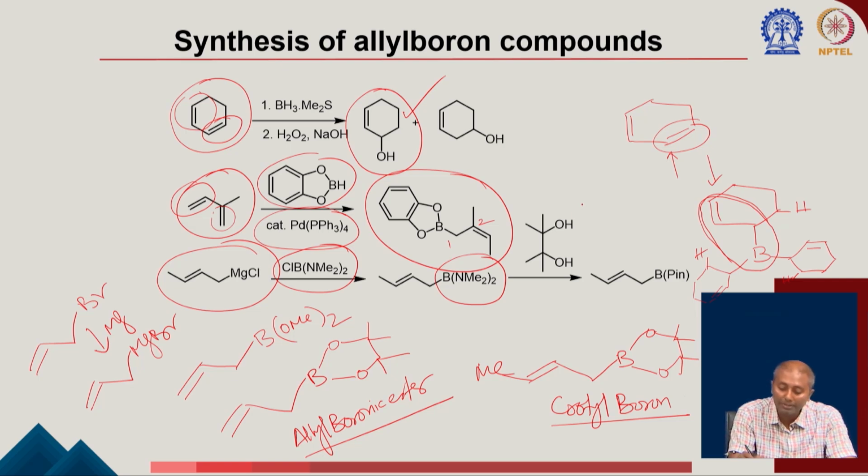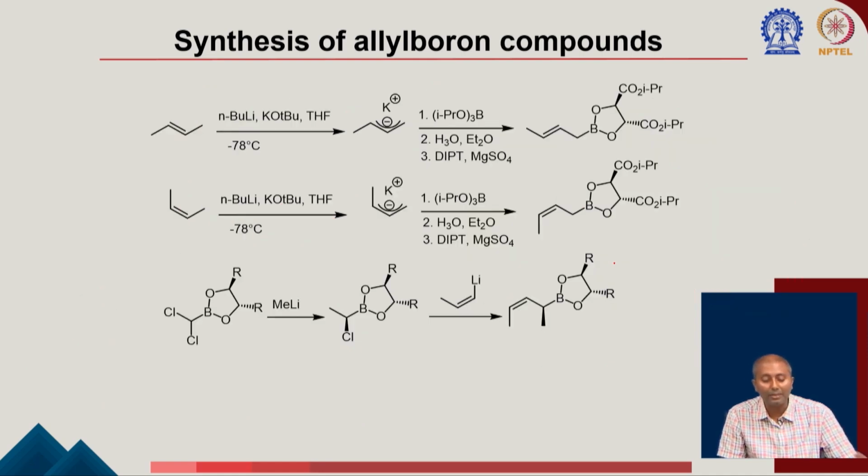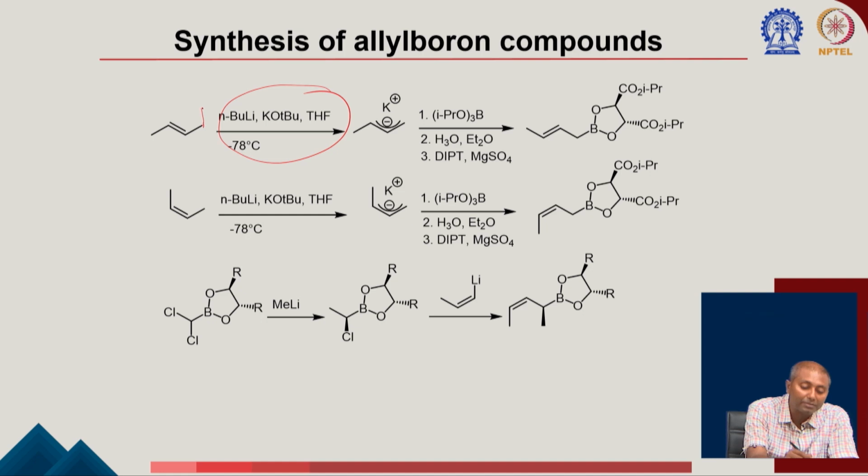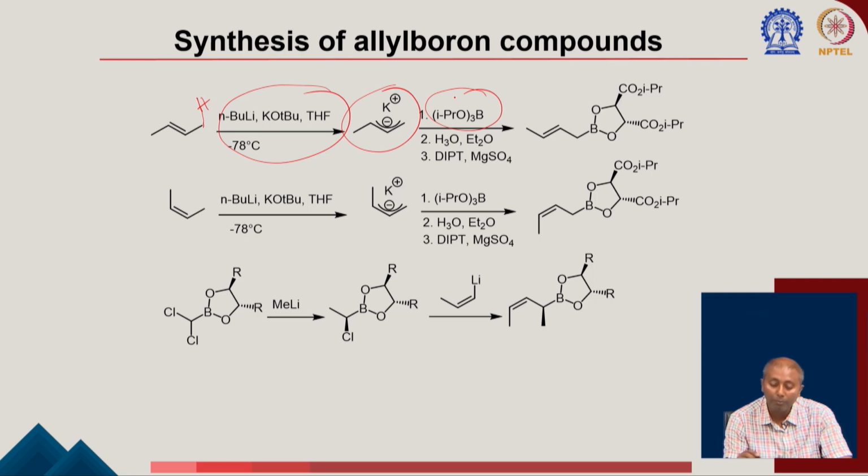Now if you put a protecting group like pinacol, that can remove the dimethylamine and make the corresponding crotyl boronic esters. Okay. There are several other methods also developed. Using a very strong base, n-butyl lithium and potassium tert-butoxide, you can abstract this allylic proton and generate this allylic anion, which can react with the triisopropoxide boron compound, which can lose one isopropoxide group, and then once you treat with H3O plus, it can convert to the boronic acid.